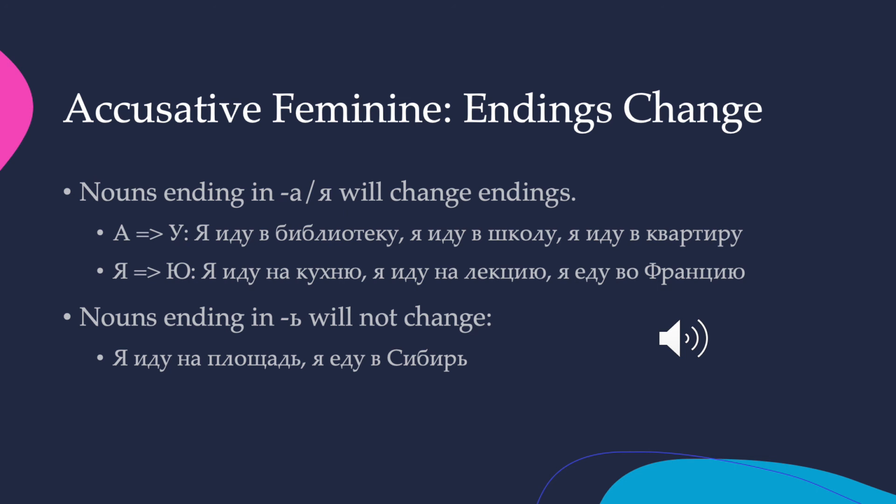So there you have it. That's your quick overview of using the accusative plus v or na in order to answer the question куда. I hope you found that helpful and a nice relaxing break from all the verb endings. Don't worry, next time we will hit the verb endings really hard. Talk to you later and enjoy your Russian.